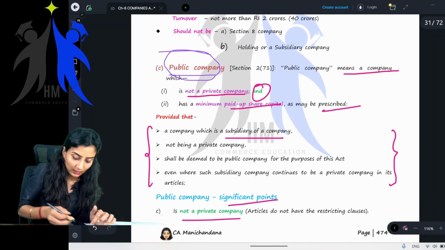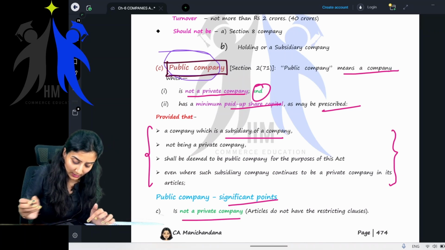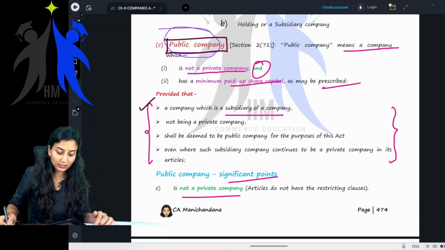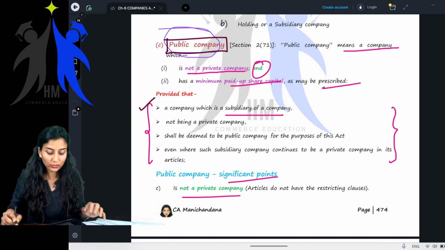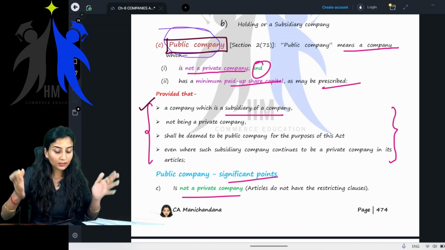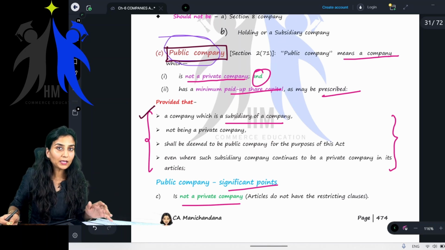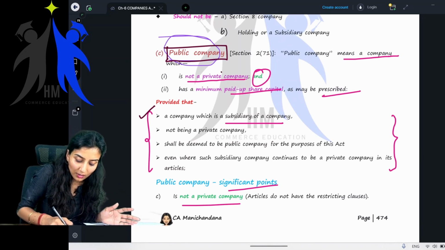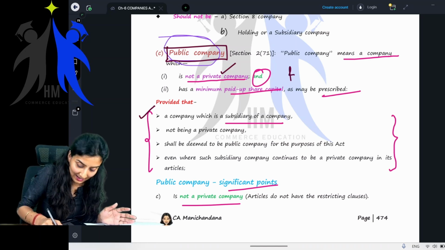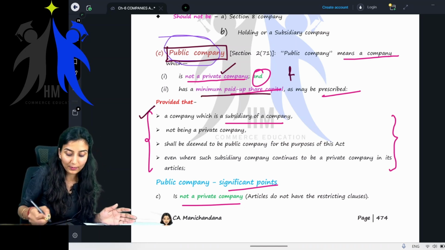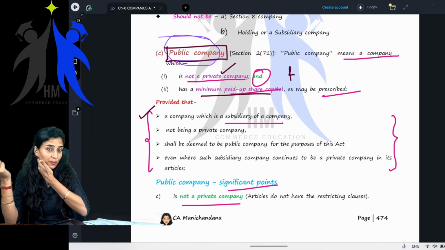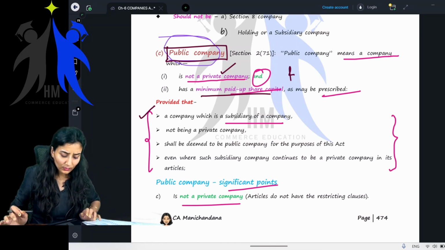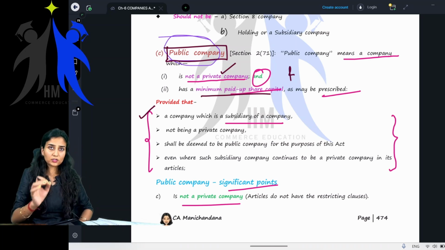Okay, next. Public company, which we discussed yesterday, but I had not discussed this particular point, because it was related to the holding and subsidiary, so I had kept it pending. So let's do it now. What is a public company? The definition is very simple. A public company means a company which is not a private company and has a minimum paid up share capital, which may be prescribed, but nothing is prescribed as of now.